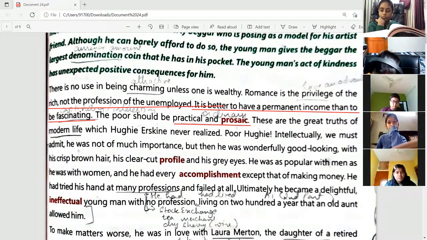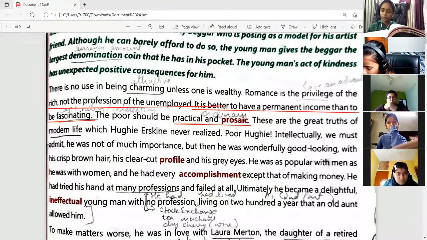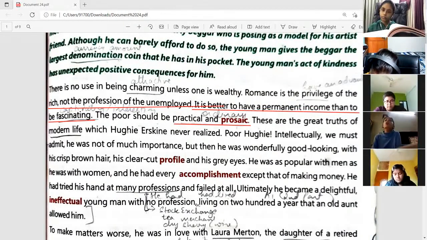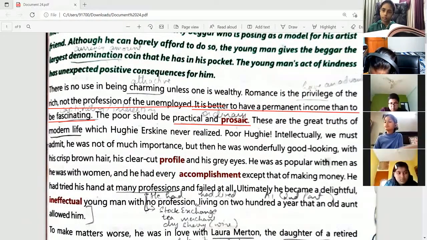These are the great truths of modern life which Hughie Erskine never realized. So these are the great truths of modern life. This is what the poet is saying, that we should have a permanent income instead of looking fascinating, and the poor should always be practical in life, very wise in life, and should be ordinary, because even if you are good looking, nobody is going to like you. Nobody is going to accept you as a part of their society, as a part of their family, if you are not rich enough.